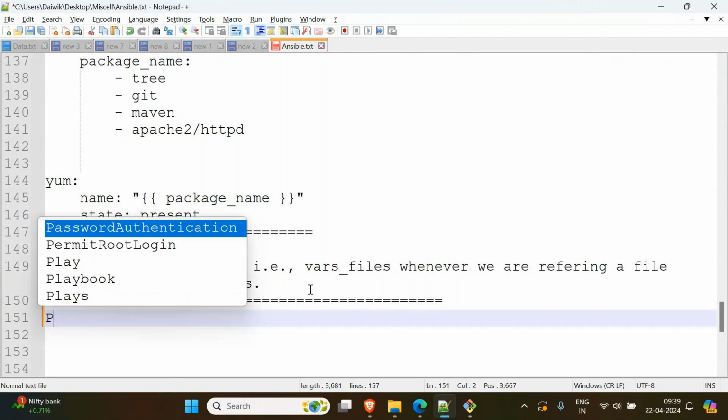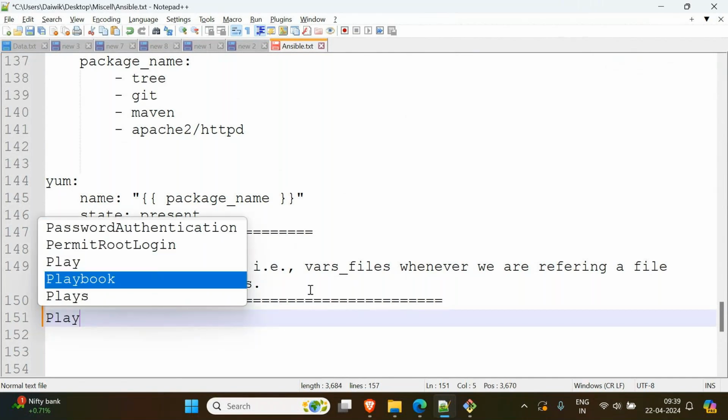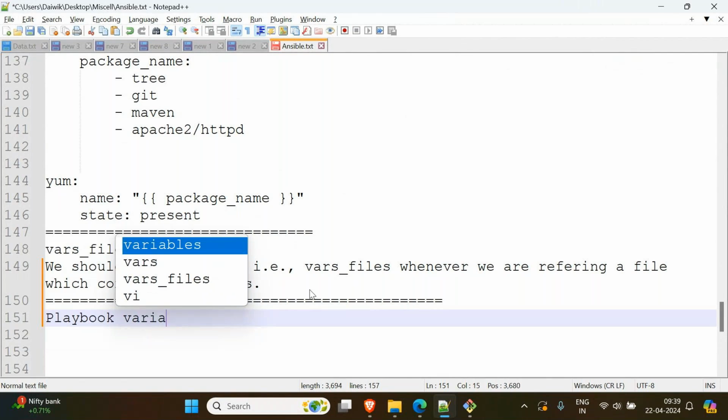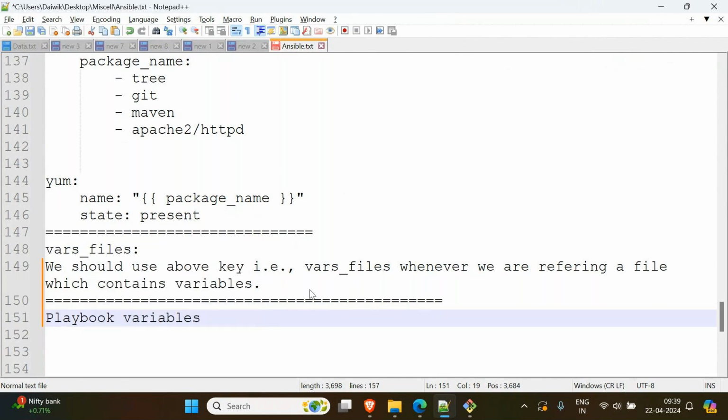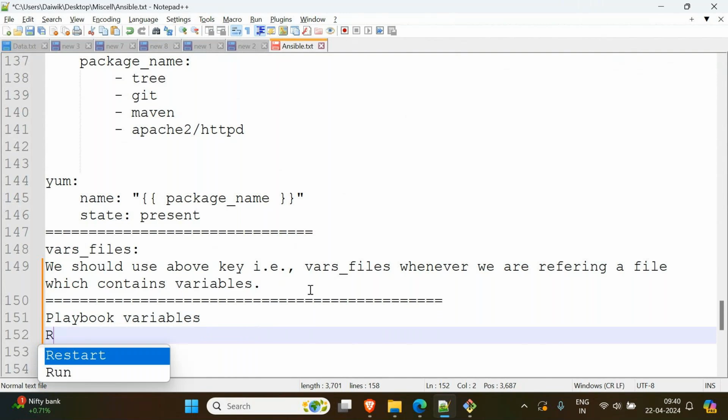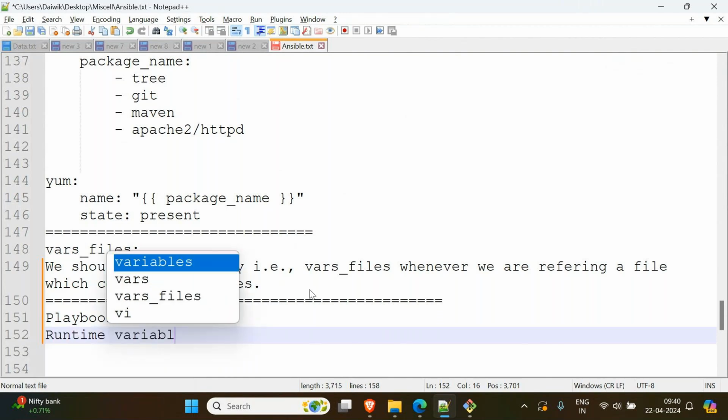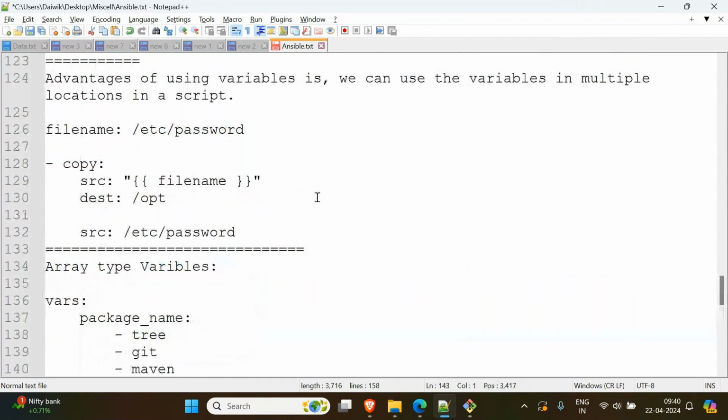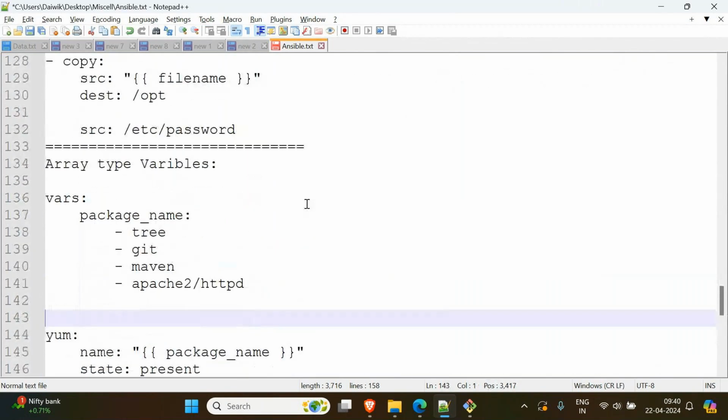Till now what we used are playbook variables, and the other one is runtime variable. This variable you can give while executing the playbook. For example, do we have an example here?